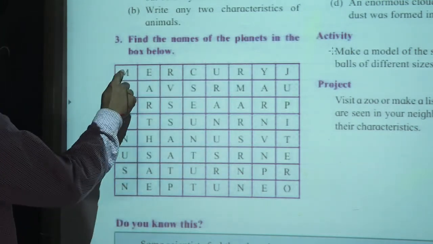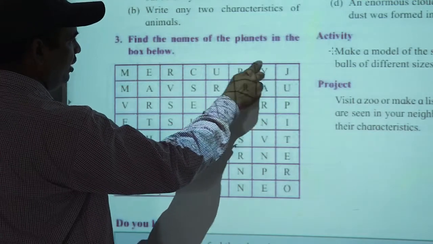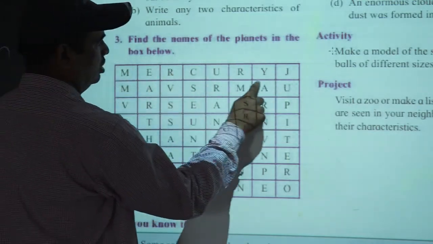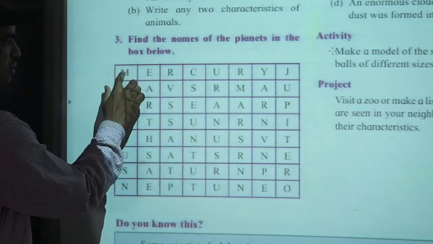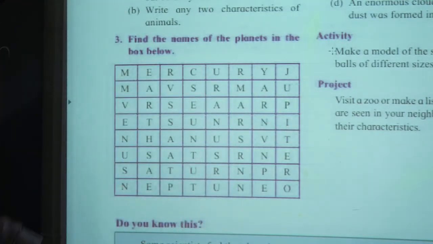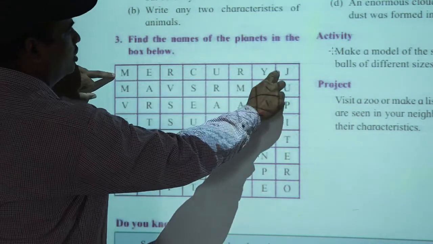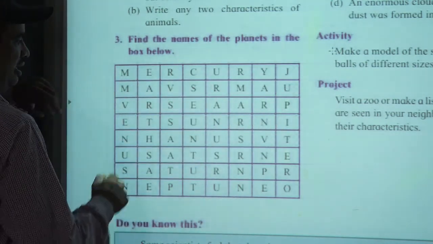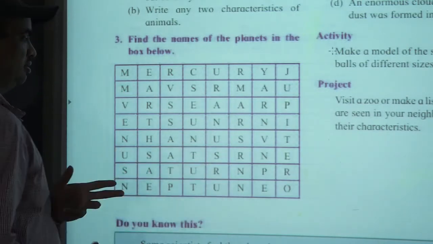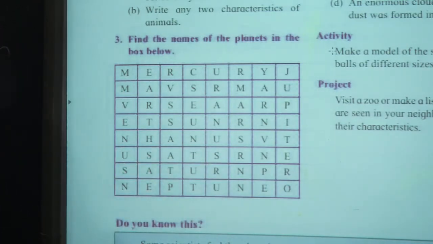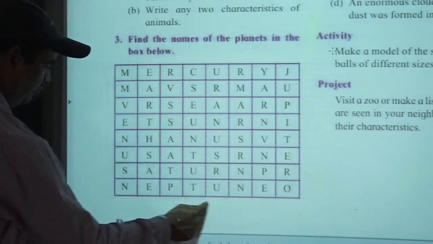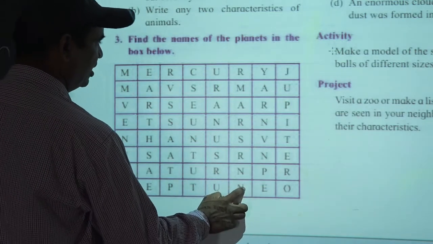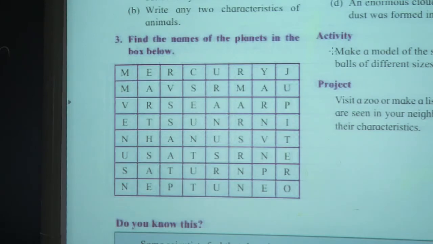For example, here is Mercury. What will you be doing? You will use one color. Of course, it should be a very light color. The word should be visible, and it should not be very dark. So one color you will give to Mercury. Then in the same way you will use another, different color, for example for Neptune. Here is a different color, here is a different color. Okay, this way you solve the answer.